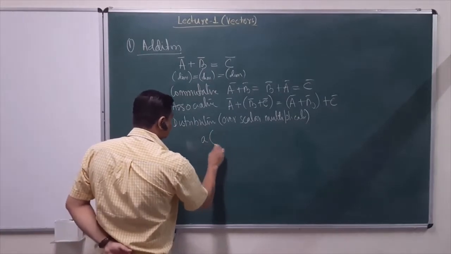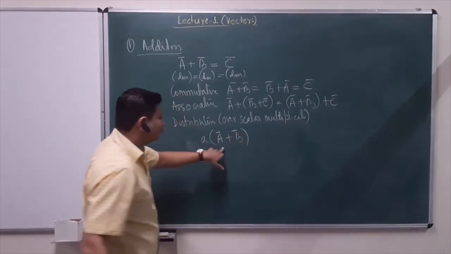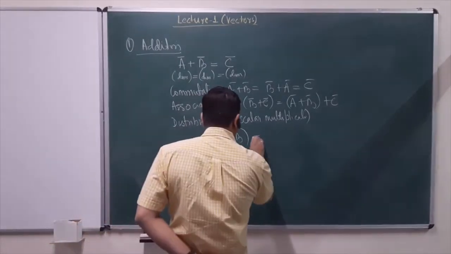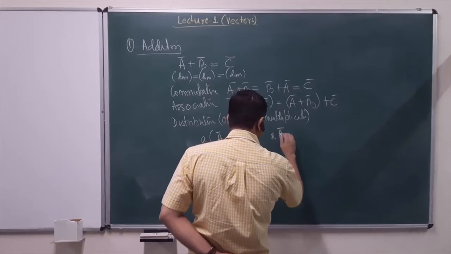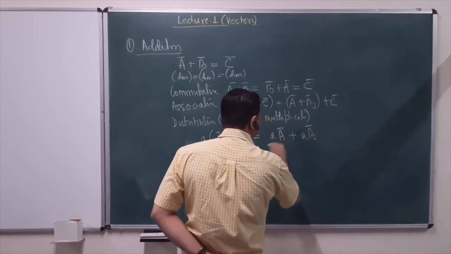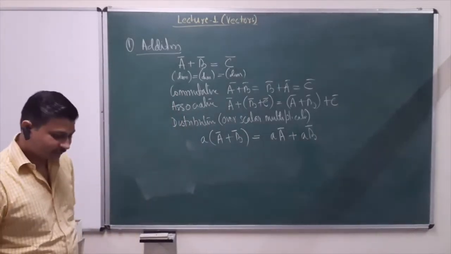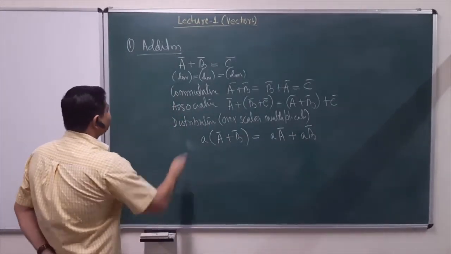And vector addition is distributive over scalar multiplication. That means if I multiply a scalar to a plus b, then it's the same as a scalar multiplied to vector a, plus a scalar multiplied to vector b, and then taking the sum of these two. So that's the distributive property over scalar multiplication.